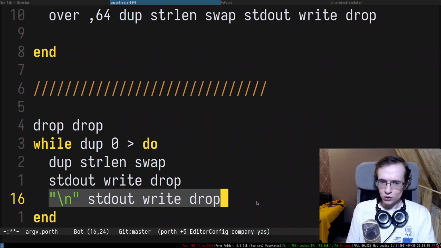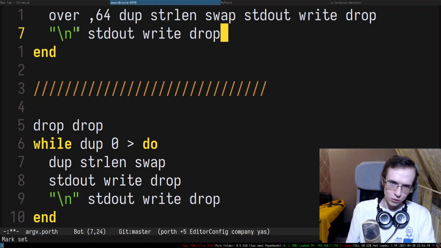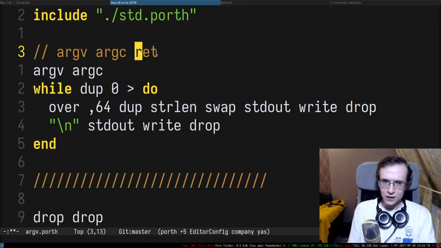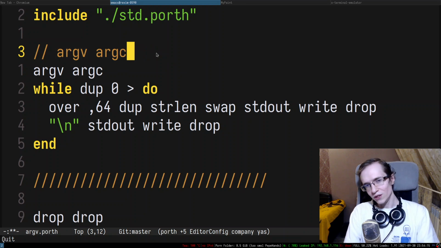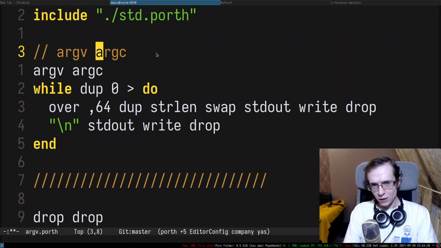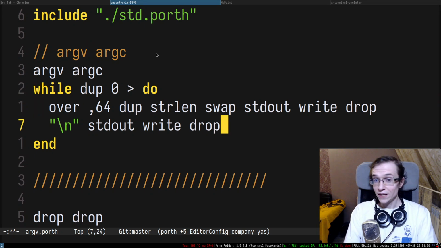So after that, we also want to print the newline, right? This is the easiest way to do that. We print a newline as a separate write syscall. And this is what we're left with at the end of the while loop. So the thing I want to do is decrement argc and increment argv. So let's go ahead and do that.